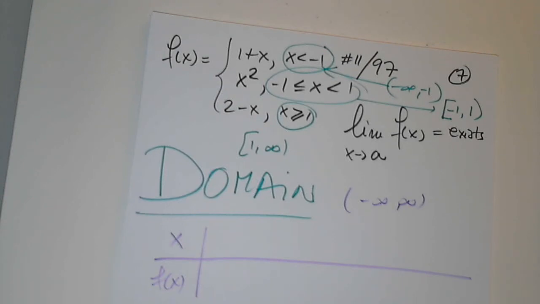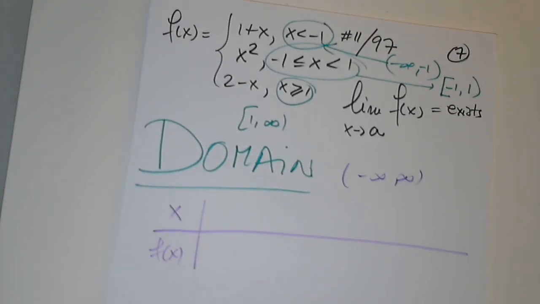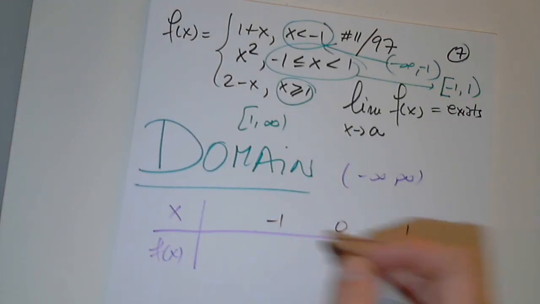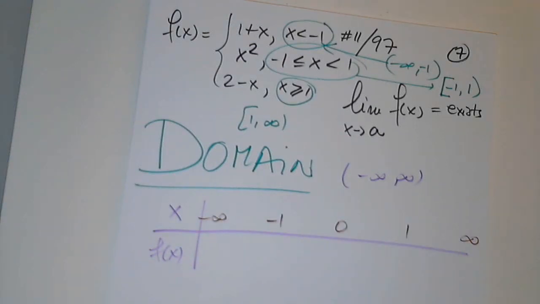Which key x values will you have to put in the table? Because something major happens there. Yes, you are going to have other x values, but the key x values are, of course, -1 and 1, within negative infinity to infinity. 0 will have to be in the table, but this is not the key point. It just has to be in the table. The key points indeed are -1 and 1.